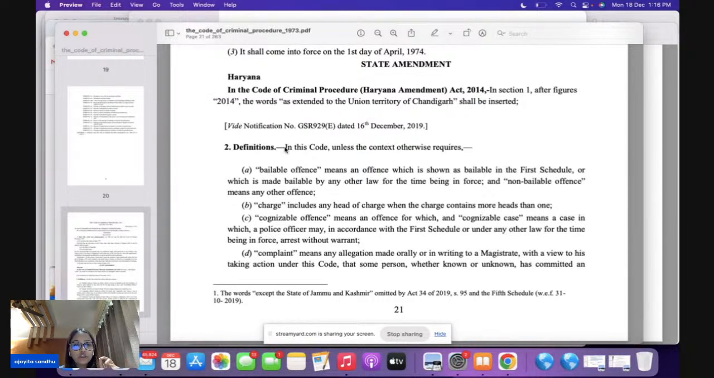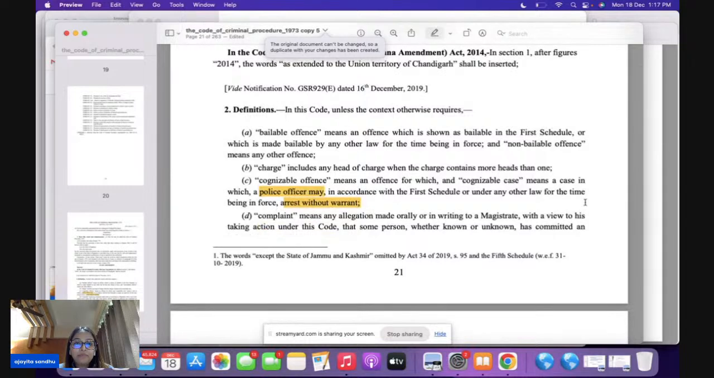Now when we come to section 2C, this is a very important question for your prelims. It talks about a cognizable offense. That what is a cognizable offense? Now, in cognizable offense, here, please have a look, everybody, that a police officer, the word used is may. The police officer may arrest without warrant. It is not shall, it is may. Please underline may. It's may.